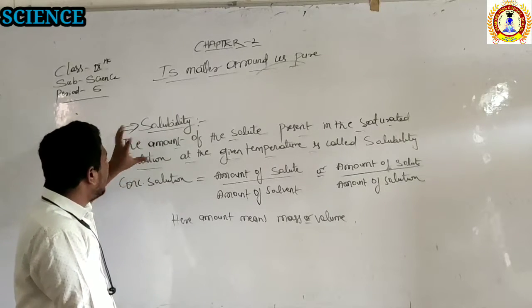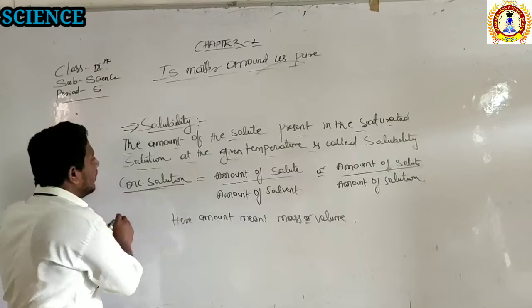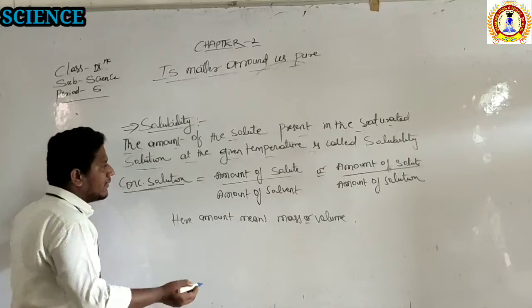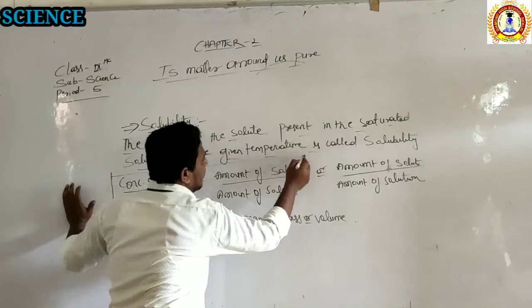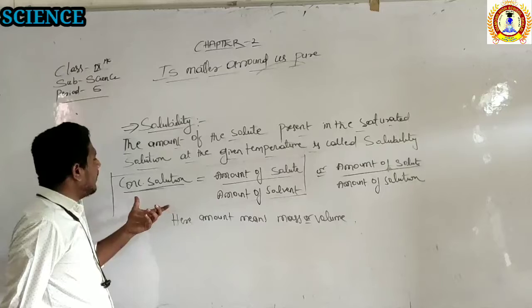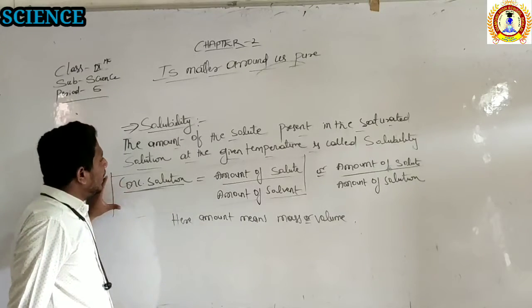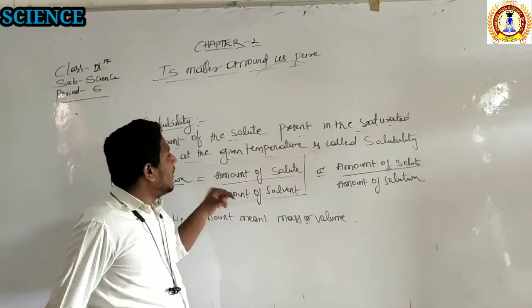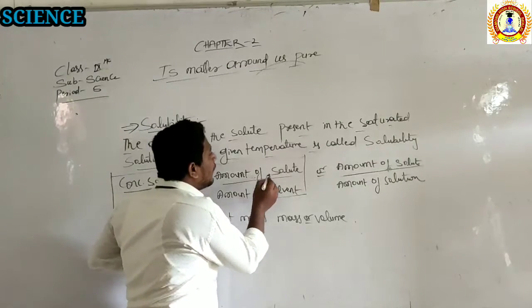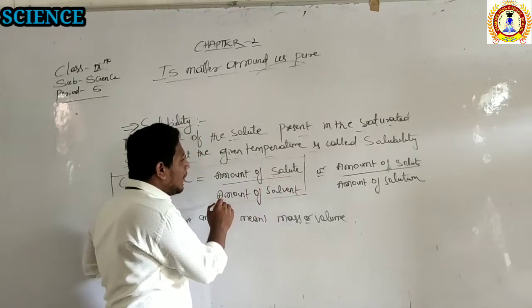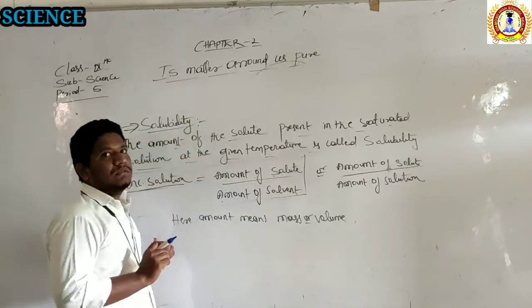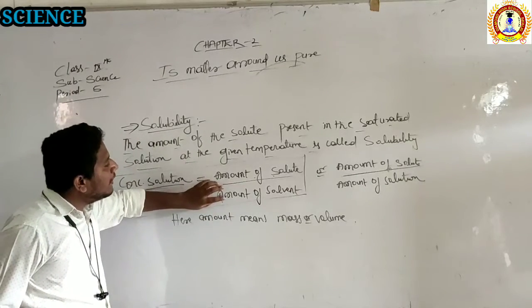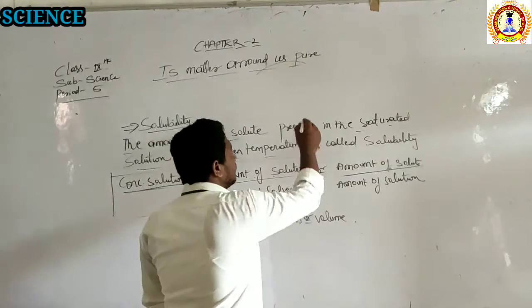Even we can say what is the concentration of the solution, a simple definition we can write. The concentration of the solution can be defined as... how to make this as a definition, I will tell you. If it is asked what is the concentration of a solution, you can write this definition very easily. The concentration of a solution is defined as the amount of solute by the amount of solvent present in the solution. Means how much amount of the solute is there, you divide that amount with the solvent. How? I will tell you.